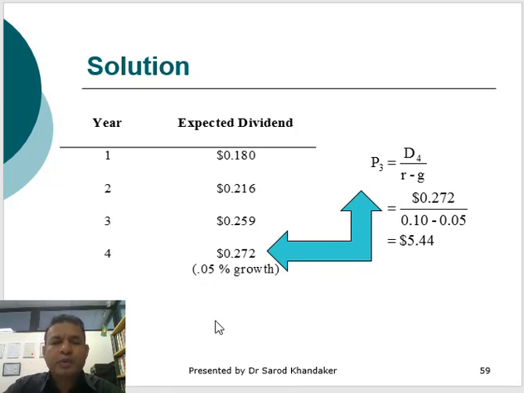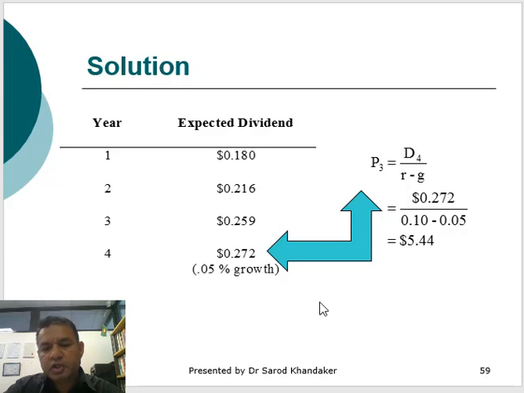So first of all, we'll calculate the expected dividend. So first 3 years it has super dividend or super growth. Let's put it this way, it's a super growth. So first year dividend was 15 cents, then it has a growth of 20%. So first 3 years these are the dividends. So year 1 18 cents, year 2 21.216 cents, and year 3 is 0.259 cents. And then the share dividend will grow at the rate of 5% per annum.